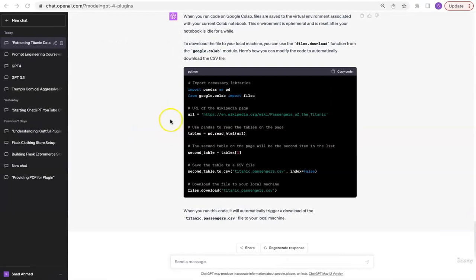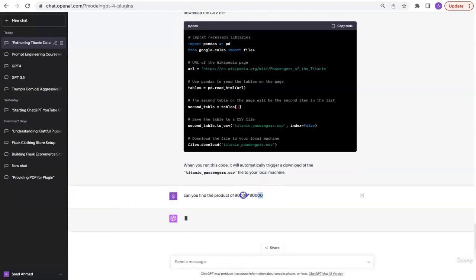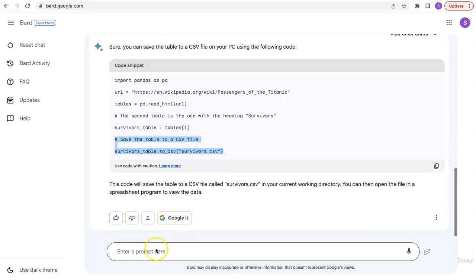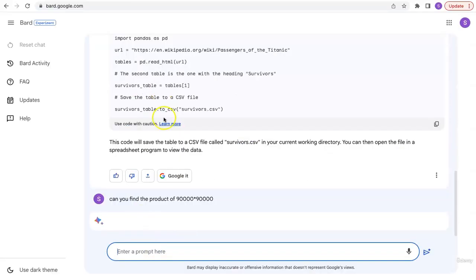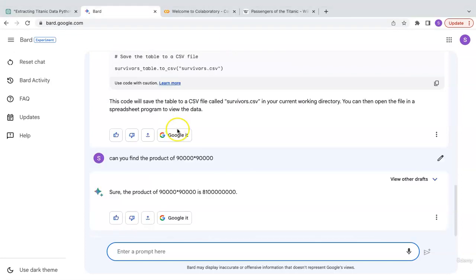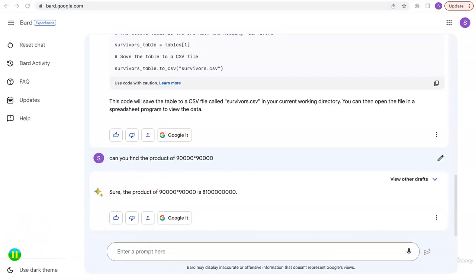But first, let's start with a very basic example of reasoning or calculation or logic. Let's say I go with, can you find the product of 90,000 times 90,000? It's going to be 81 and 4 zeros. That's the answer that I expect. Is 81 and then 8 zeros. Yeah, 4 from each one. Let's go to BARD, write the same simple prompt, and I'll get my answer. And yes, BARD gave me the same answer as well, which was 81.